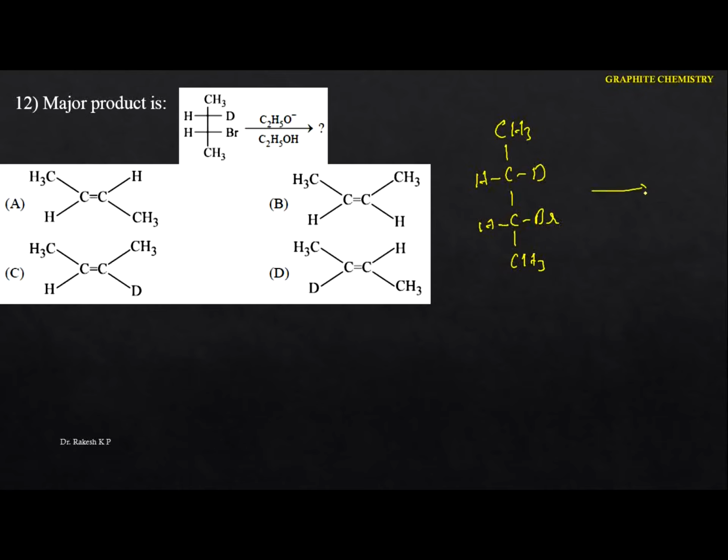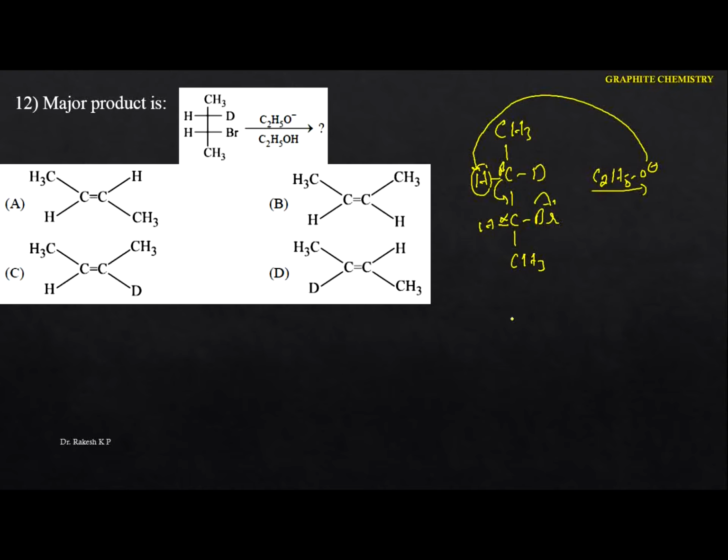Whenever you do dehydrohalogenation using an alkoxide, it is a strong base. Just identify this one here. This alkoxide readily abstracts the proton. Let me consider this the alpha carbon, and this will be the beta. And here also this will be the beta. According to Zaitsev's rule, the elimination takes place here. Now whenever the base is attached to this one here, you are going to get the particular product.